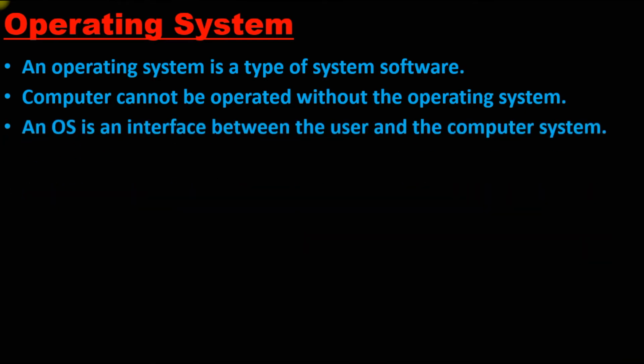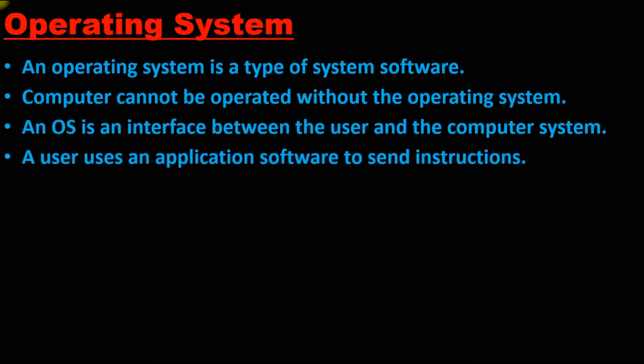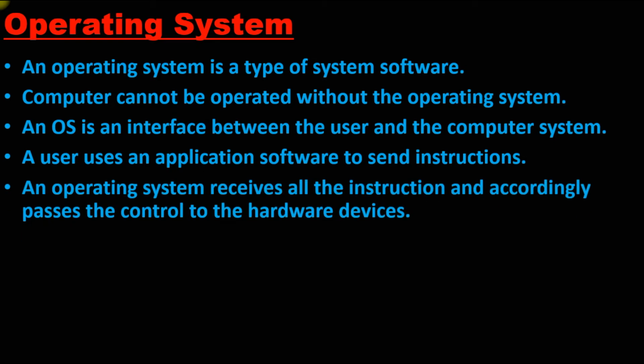An operating system is an interface between the user and the computer system. So it is a mediator. Mediator means whatever command we give, the operating system gives that command to the computer, and then the computer performs the particular task we have given. A user uses an application software to send instruction. So as we know, computer software has been divided into two parts: one is system software and the second is application software. The application software we use to give a command to the operating system, and then the operating system gives the command to the hardware. So over here, the operating system receives all the instructions and accordingly passes the control to the hardware devices.